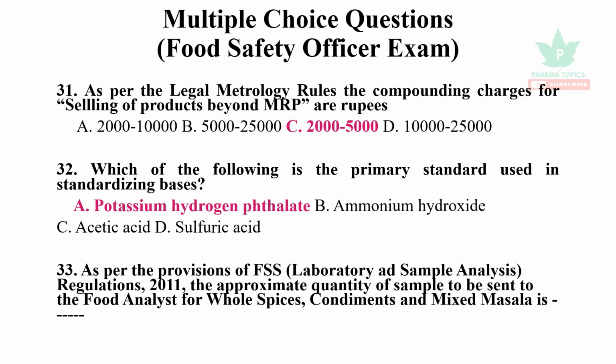As per the provisions of the FSS Laboratory and Sample Analysis Regulations 2011, approximately 500 grams of whole spices, condiments and mixed masala is to be sent to the food analyst for testing.